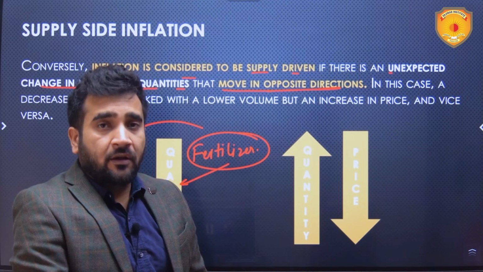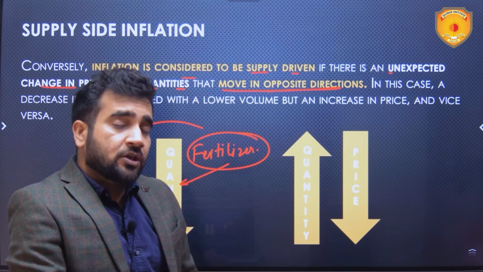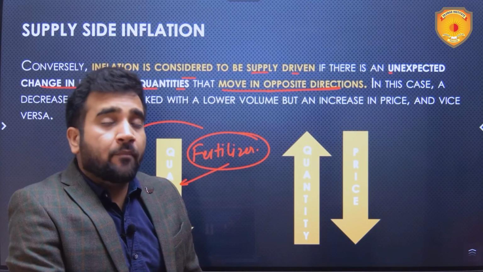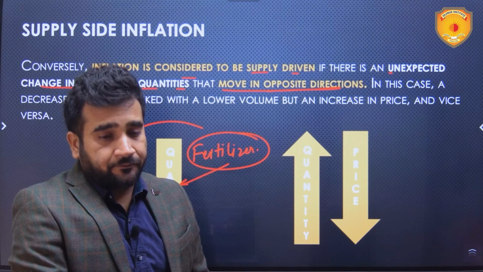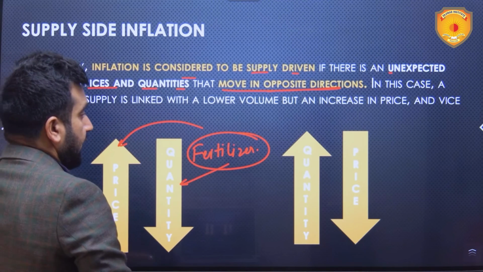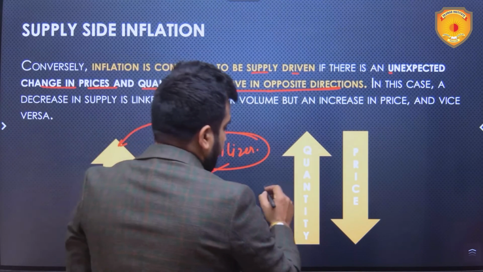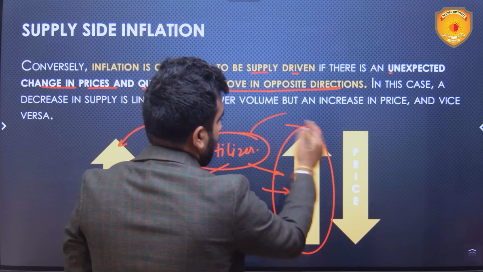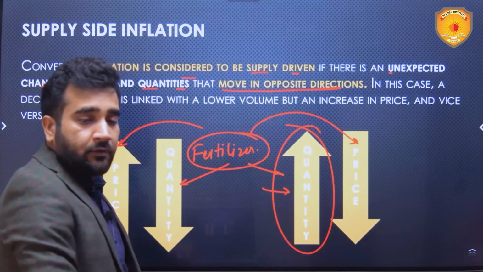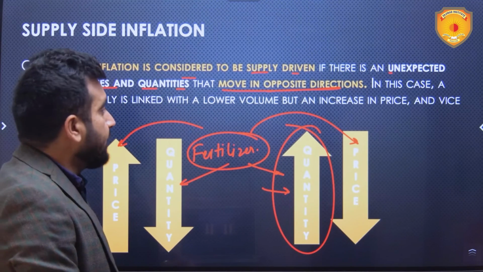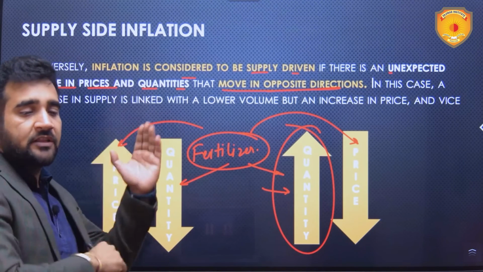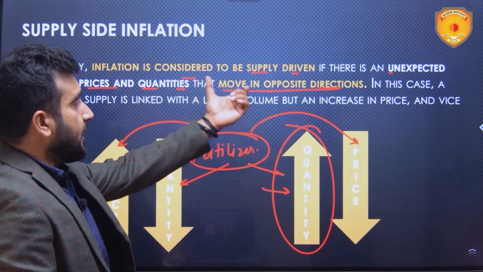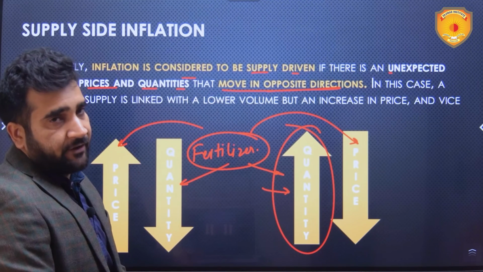Demand is there, but due to reduced supply, people are ready to pay more for that fertilizer. So it is like this. If supply increases, meaning quantity of fertilizer increases, then obviously prices will fall. This happens when both are not in the same direction, and in this case the inflation is supply driven.